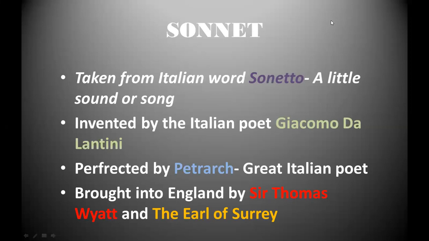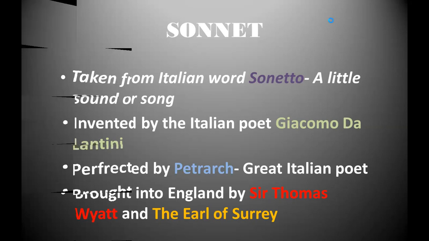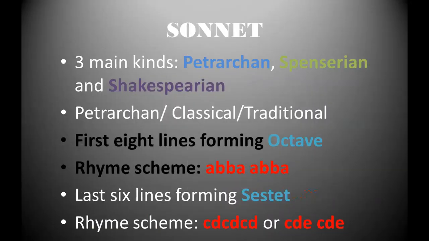This form was brought into England by Sir Thomas Wyatt and the Earl of Surrey. So far as kinds of sonnet are concerned, there are three main kinds: Petrarchan, Spenserian, and Shakespearean. There are other poets who made some variations in sonnet, and they are known by their names. Like we have Shelleyan sonnet, which has the same 14 lines, but the form is a bit different. He introduced tercet, a stanza of 3 lines, and there are 4 tercets and a couplet.